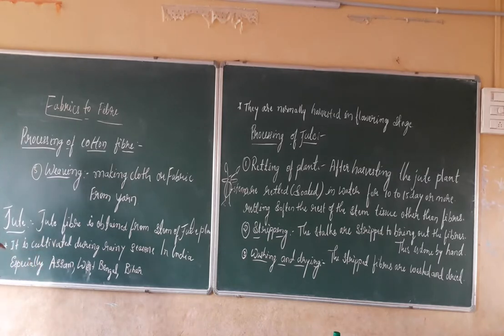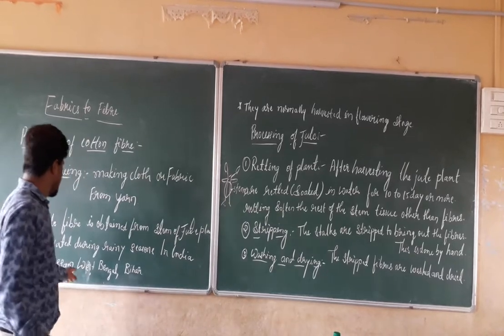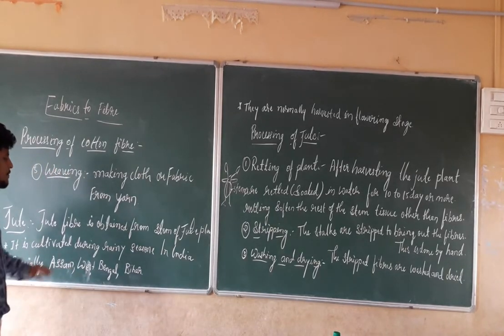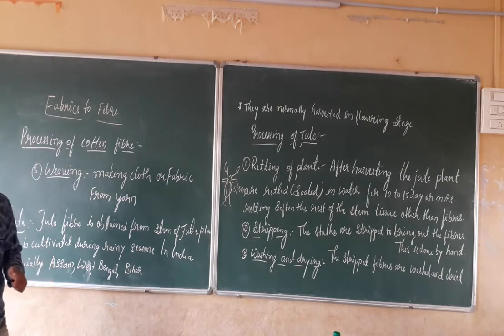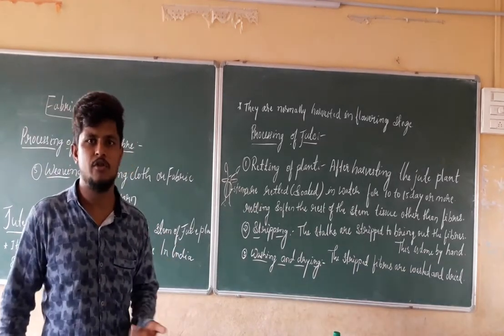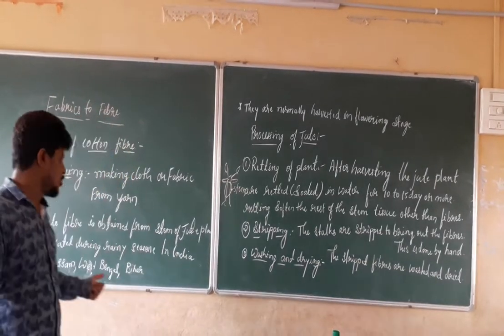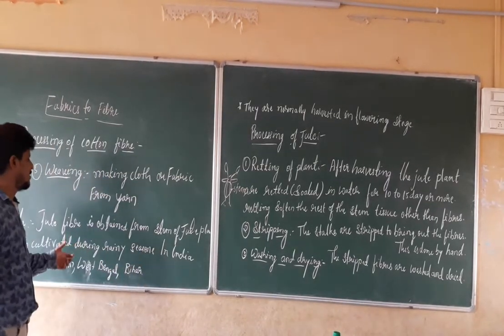For that reason, jute is cultivated during the rainy season, especially in the states of Assam, West Bengal, and Bihar. These are the states which give the maximum amount of jute to India. From that jute, they get the jute stem, and from that jute stem, we make the jute fiber.